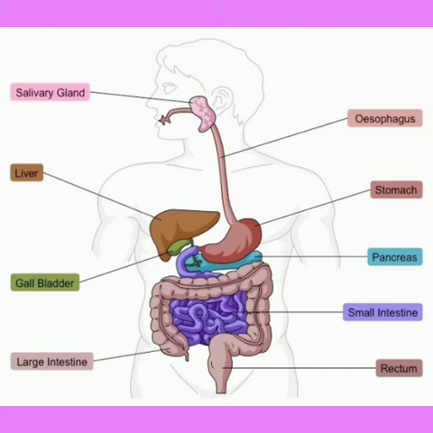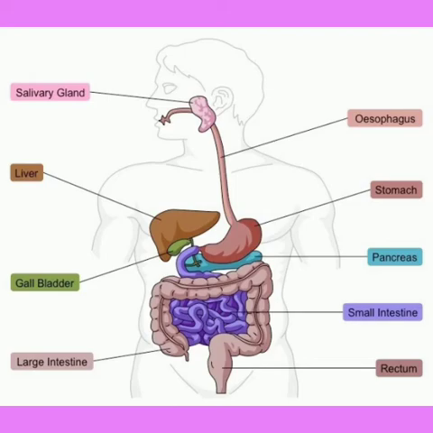There is an enzyme meant for protein digestion, and an enzyme meant for fat digestion. After digestion and breaking down into smaller parts, the food will be absorbed by the villi present in the small intestine.